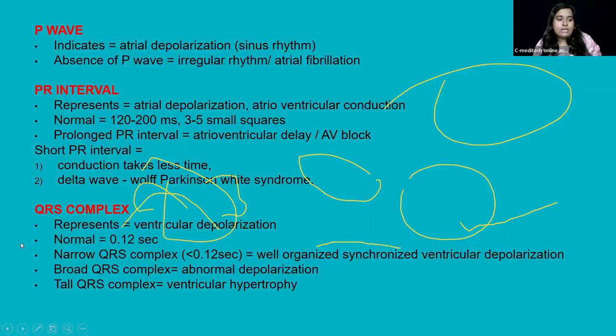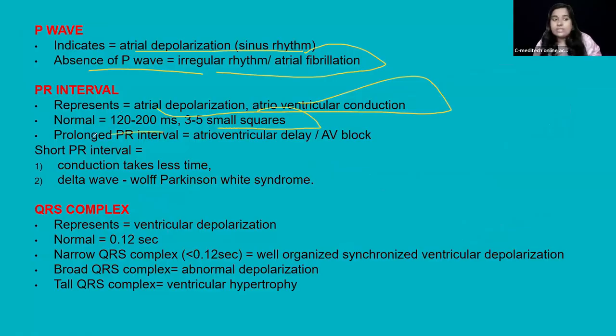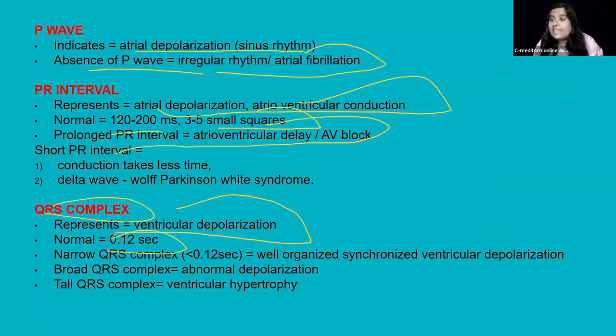This is what I have already explained to you here. If atrial depolarization is absent, it can cause atrial fibrillation. The PR interval represents atrial depolarization and this conduction. Normal is around 120 to 200 milliseconds, 3 to 5 small squares. That is the PR interval. If it is prolonged, there might be some kind of blocking activity. Then the QRS complex, that is the ventricular depolarization, is around 0.12 second only.